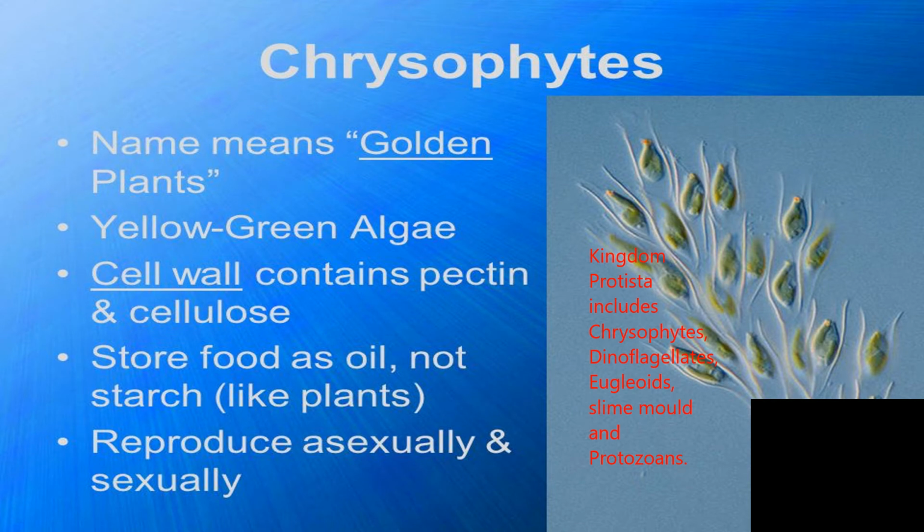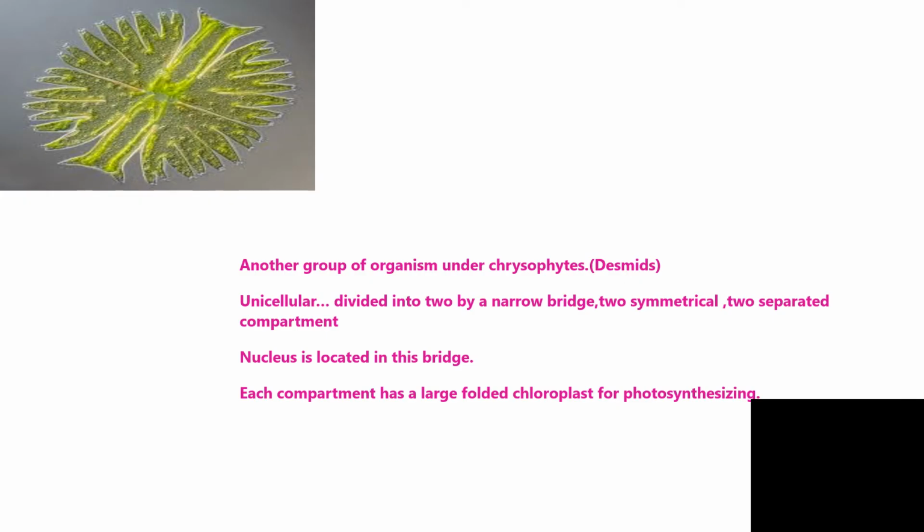So let's see the first group under Protista, that is chrysophytes. They are photosynthetic, freshwater and marine. Another group of organisms that comes under chrysophytes are desmids. They are unicellular. As you see in the diagram, they are divided by a narrow bridge. They are in two symmetrical shapes. As you can see, they are separated into two compartments. The nucleus is located in this bridge. Each compartment has a large folded chloroplast for photosynthesizing.